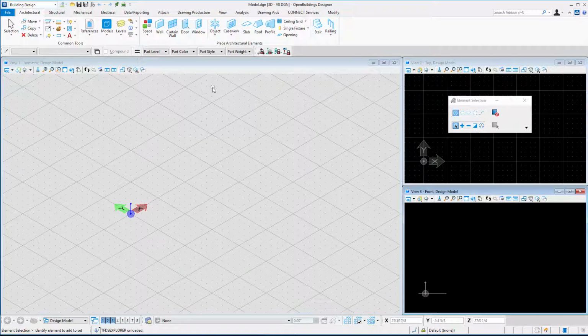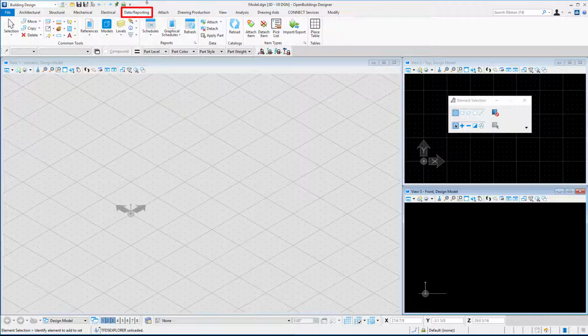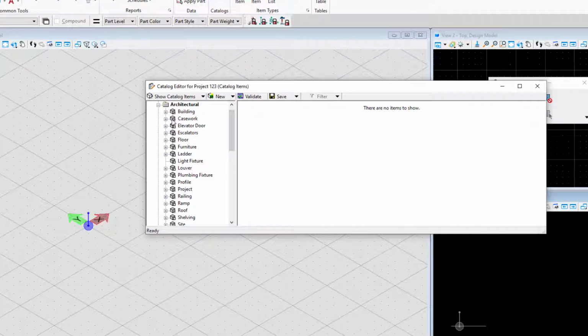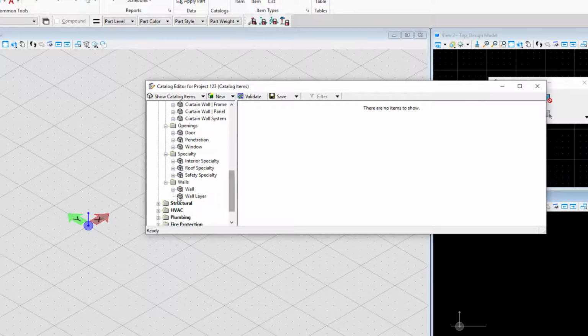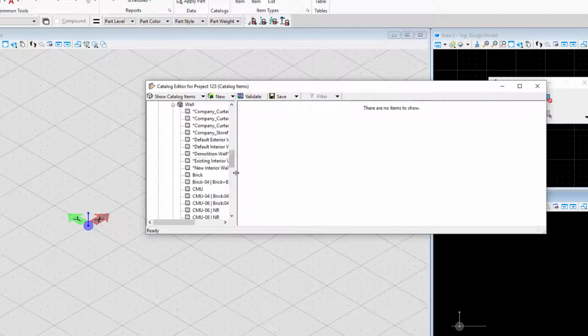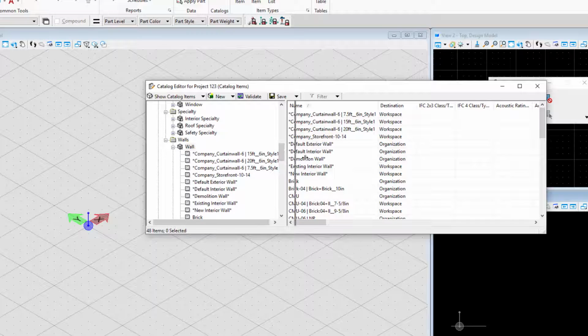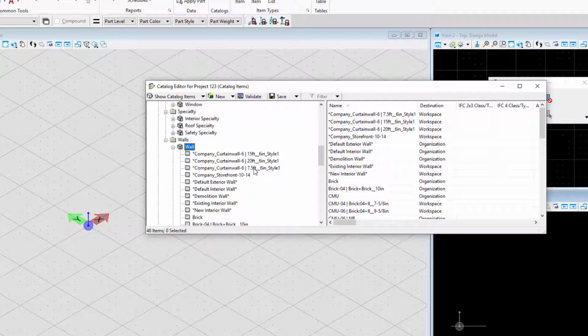The other one I may want to look at would be the data group information. So I'm going to go to the Data Reporting tab and open up the catalog editor. Let's go ahead and expand my architectural folder. Let's, for instance, just take a look at walls. I know I had some company standard wall types. And we can see those now exist as part of our company standards.